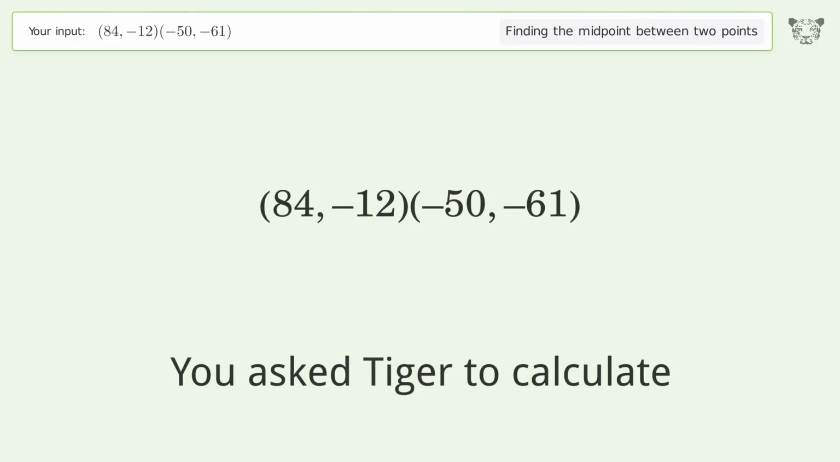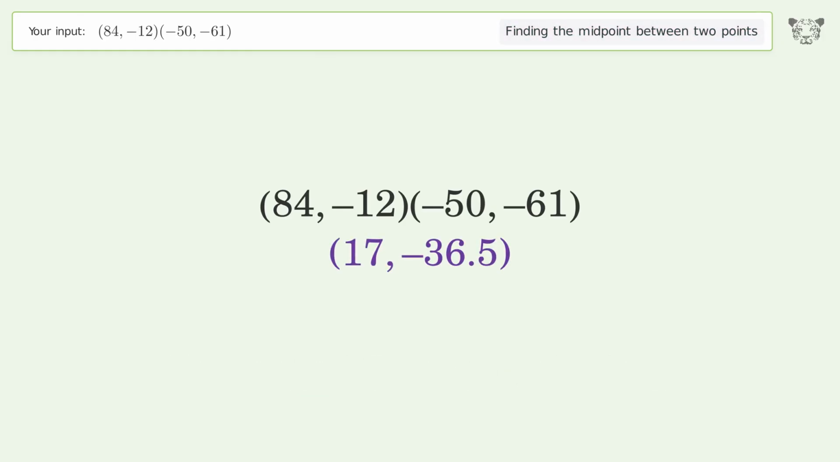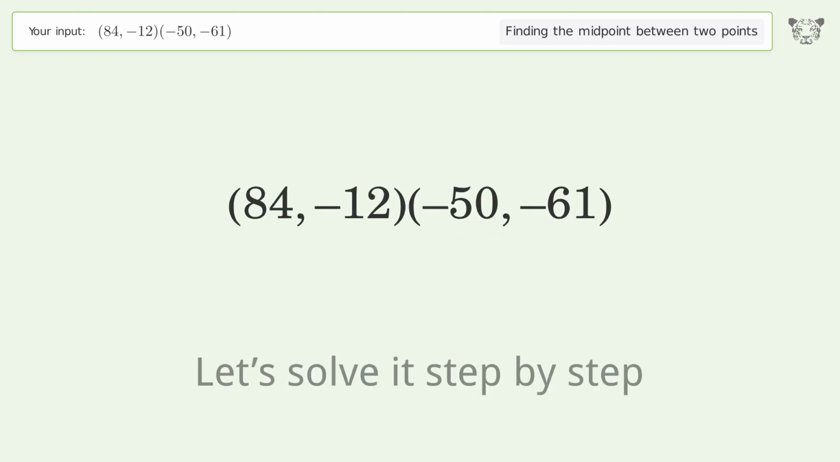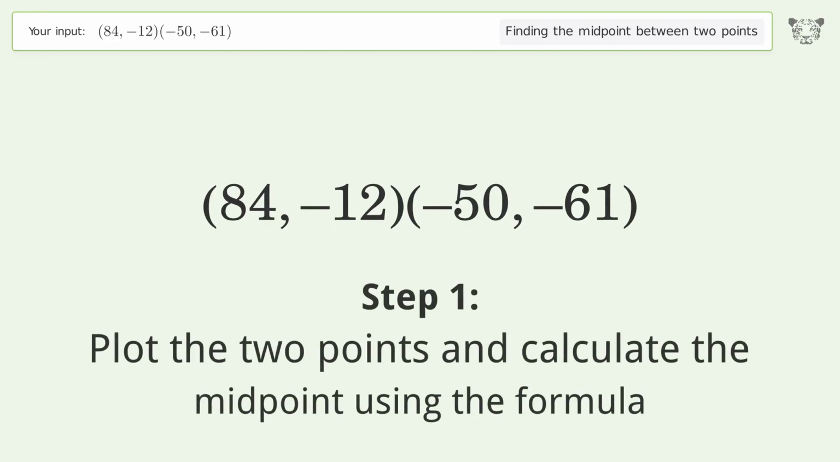You ask Tiger to calculate. This deals with finding the midpoint between 2 points. The midpoint between the 2 points is 17, negative 36.5. Let's solve it step by step. Plot the 2 points and calculate the midpoint using the formula.